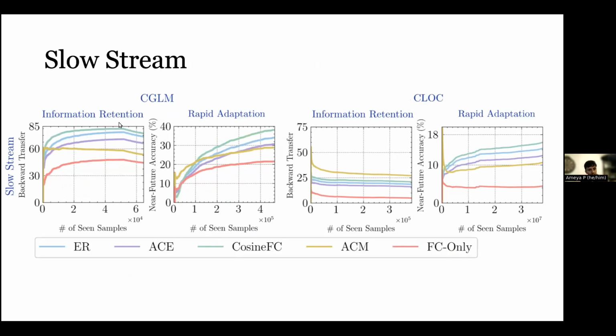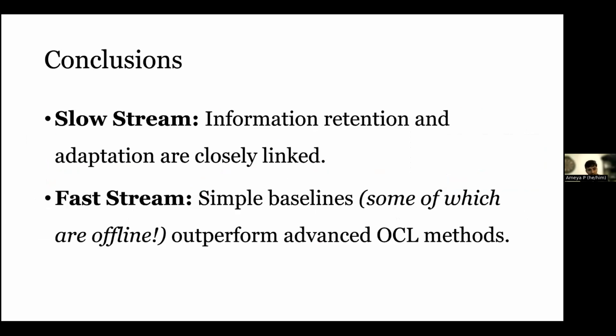This is very surprising. And we see that now information retention and rapid adaptation are correlated, which was inversely so before. This is due to fixing the metric. So in essence, information retention and adaptation are more linked than we thought. And in fast stream, simple baselines outperform advanced OCL methods.